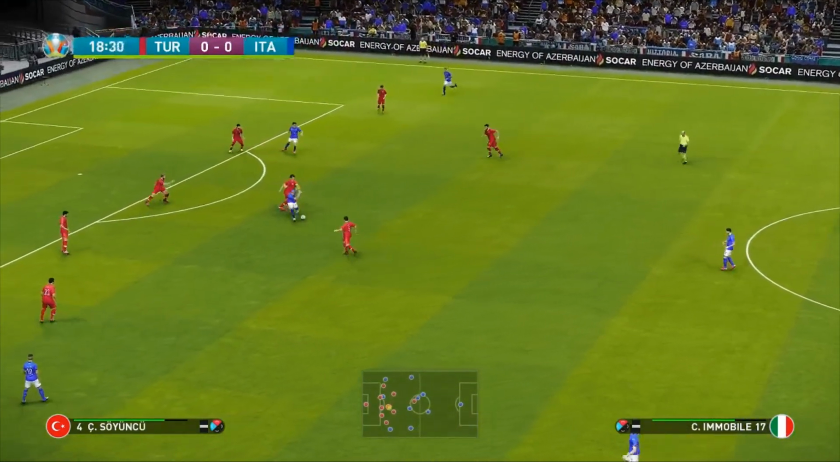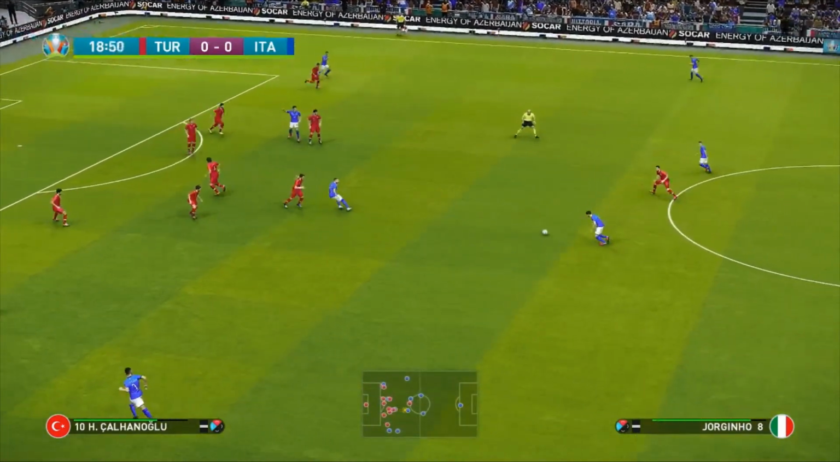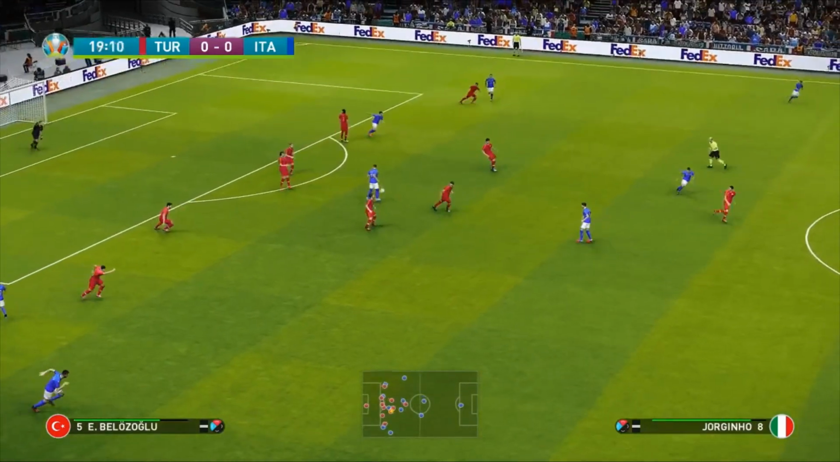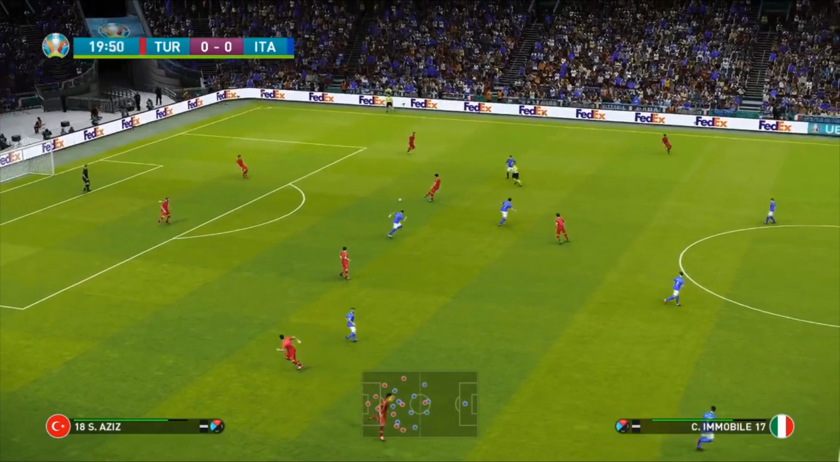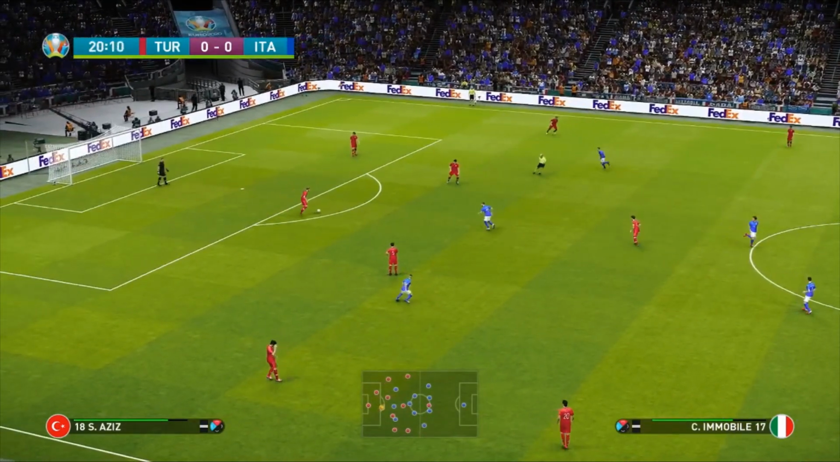Immobile using his hold-up play there to wait for runners. And a very poor pass there from Jorginho. It's been a very slow start in these 20 minutes, but as I said, a point for both of these sides would be fantastic.